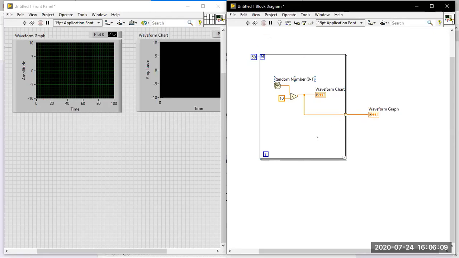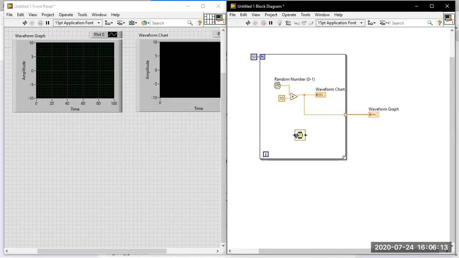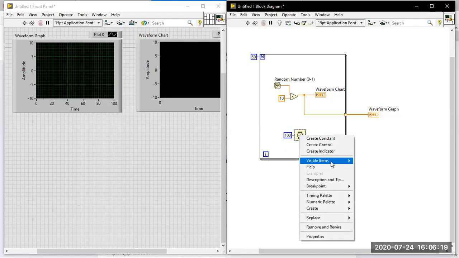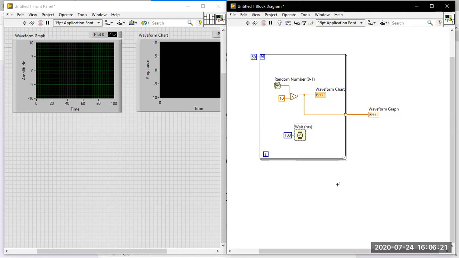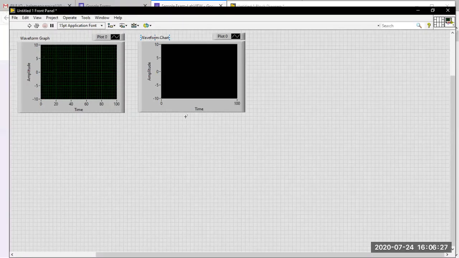Now let me run the VI with a time delay. Wait ms, 100 milliseconds I am giving there. We'll discuss the timing functions once we complete this one; that is also a very easy topic, timing. So let me run the VI and see what is happening.